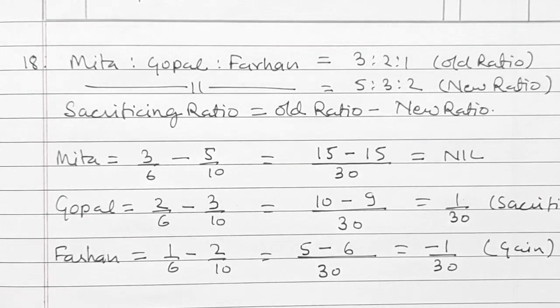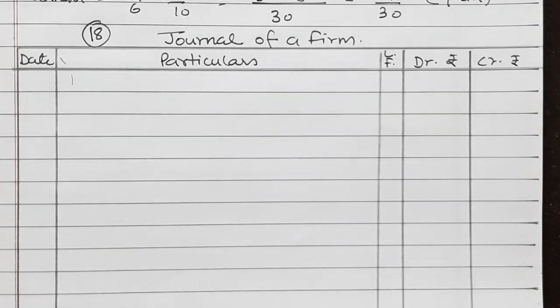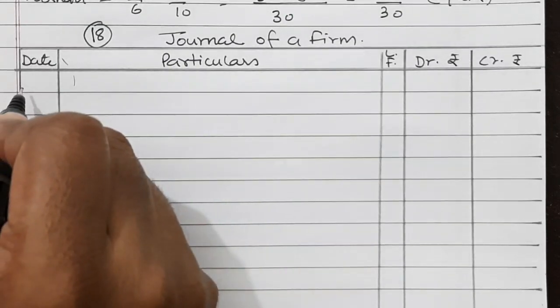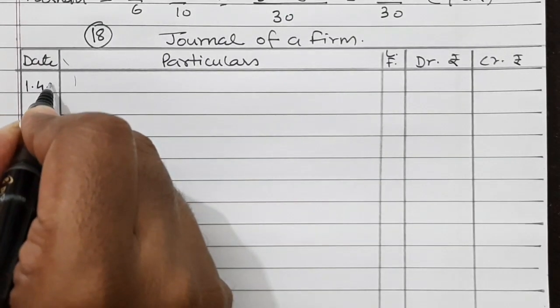Now let us see the journal entries for this. First we will pass the journal entry for deferred advertisement expenditure and contingency reserve. So it is on 1st April 2018.